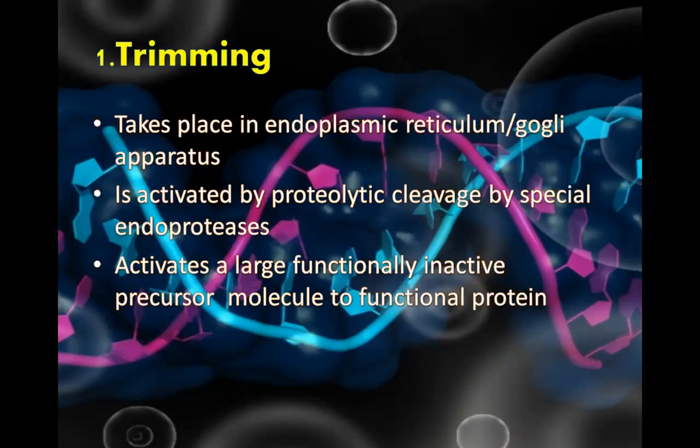First, trimming takes place in the endoplasmic reticulum or Golgi complex and in some other organelles. It is activated by proteolytic cleavage by special endoproteases. It activates a large functionally inactive precursor molecule into a functional protein.